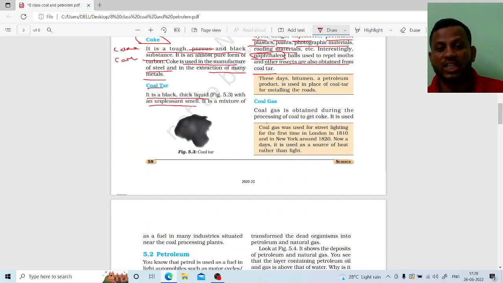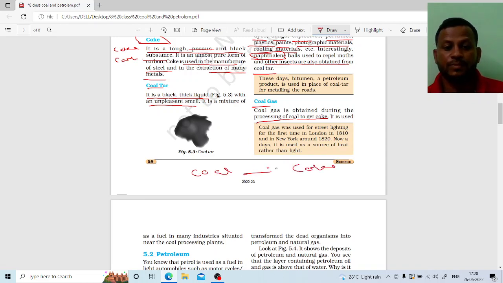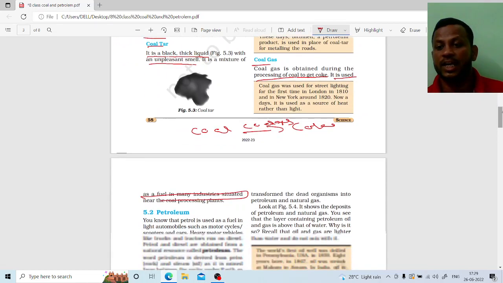Next one is coal gas. Remember that coal gas is obtained during the process of converting coal to coke. It means it is the middle product between coal and coke. Here we get coal gas. Coal gas, right? Coal gas is used as a fuel in industries.